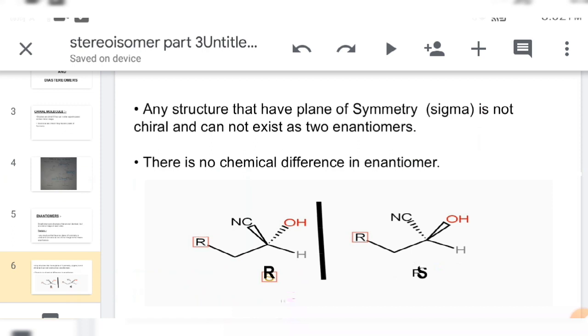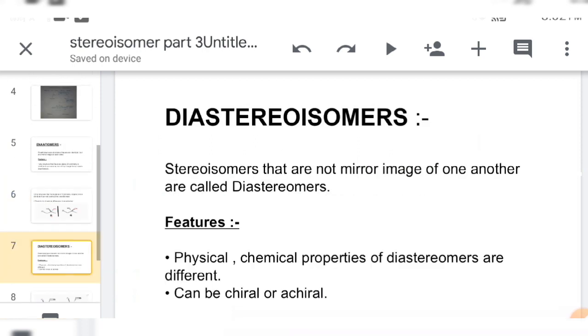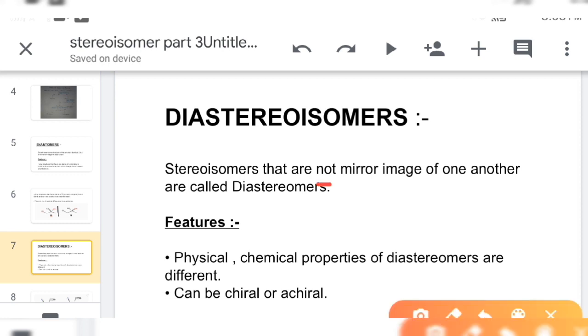Now diastereomers. Stereoisomers that are not mirror images of each other are called diastereomers. Diastereomers have some features: the physical and chemical properties of diastereomers are different, and a diastereomer can be chiral or it can be achiral.